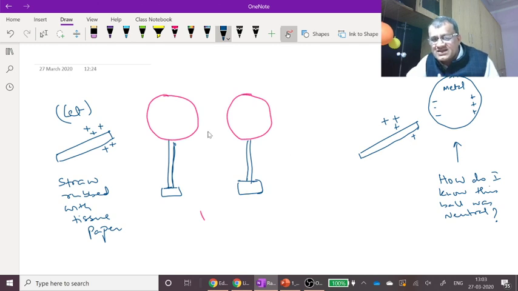Let's come back to this discussion, these two. This one was having this side negative, this side positive, and so this one will have this side negative and this side positive. Now what do you expect between these two? If I keep this rod nearby, somewhere here, no touching, what do you expect between these two balls? This ball will slightly be attracted to it, but then these two also attract each other, and you see they hit each other.